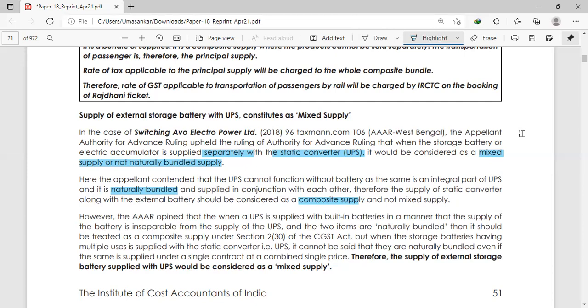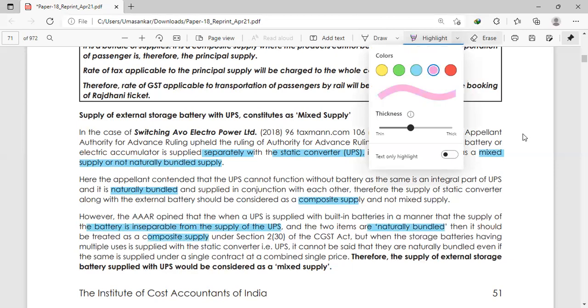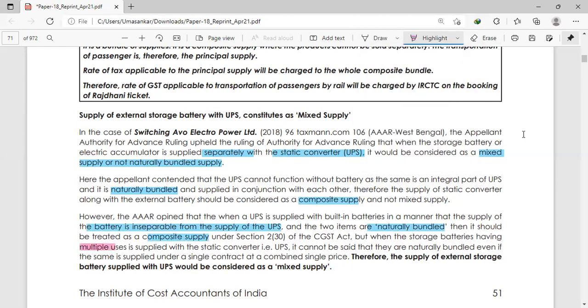However, the AAAR opined that when a UPS is supplied with built-in batteries in a manner that the supply of the battery is inseparable from the supply of the UPS, then it is naturally bundled. Then it should be a composite supply. But when the storage battery has multiple uses, and the supplier supplies a static converter UPS, it cannot be said to be naturally bundled, even if the same is supplied with a single invoice or combined single price. Therefore, it will be a mixed supply.